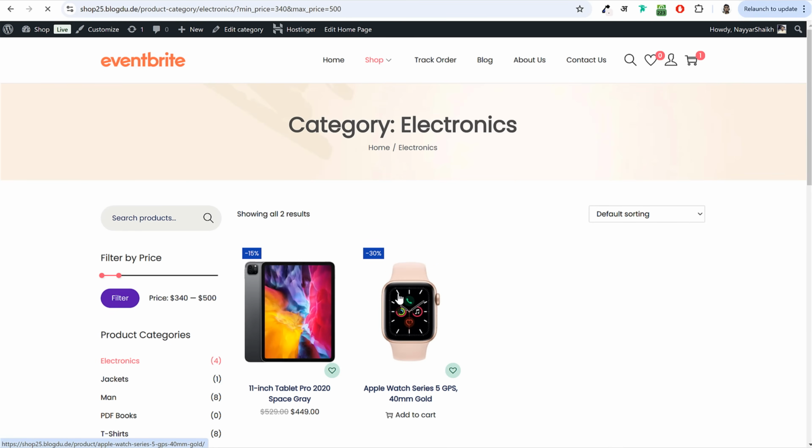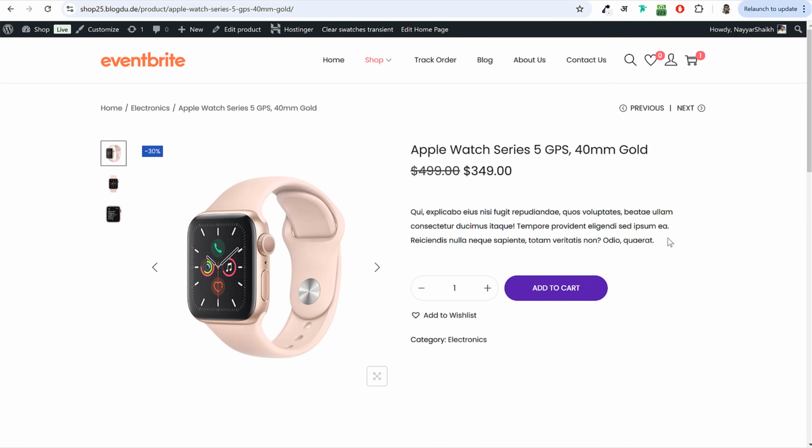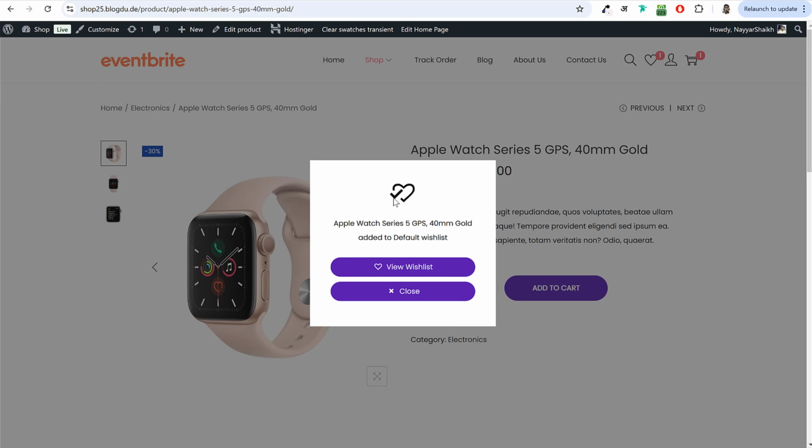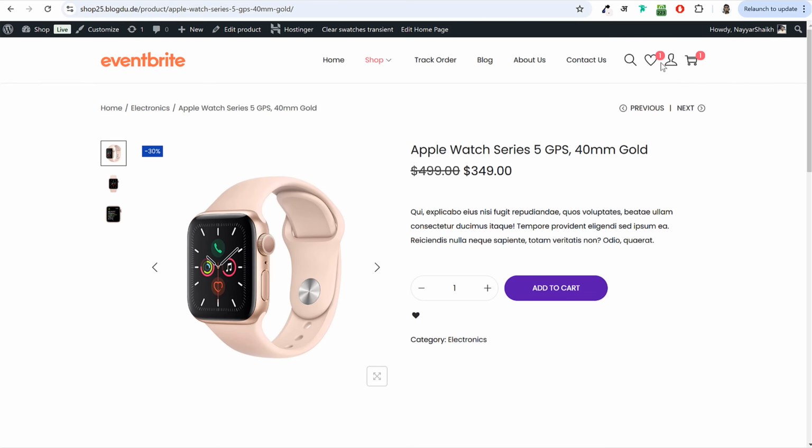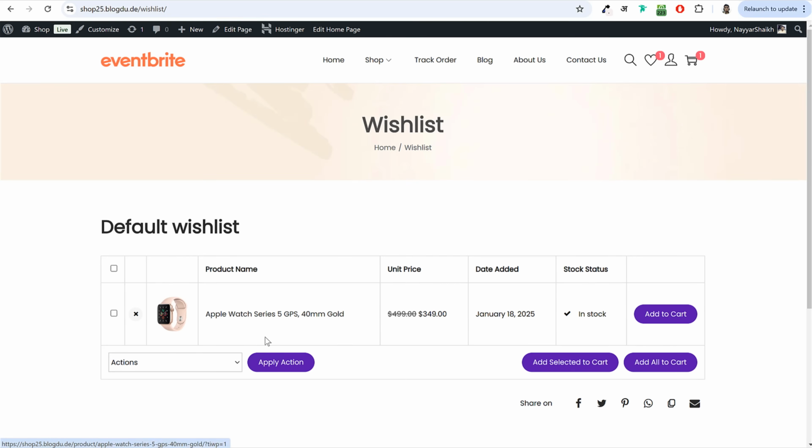If you open a single product, this is how a single product page will look without any variations. A simple product will look something like this. If somebody likes this product and maybe wants to purchase it later on, they can click on add to wish list and this product will be added to the wish list. They can click on this heart icon at the top and they will see this product in their wish list.